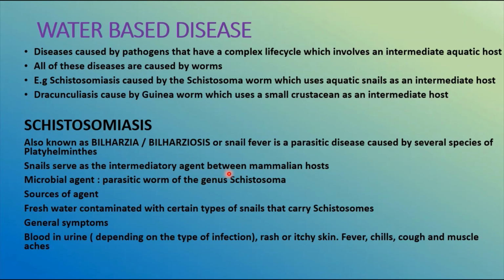The microbial agent is the parasitic worm of the genus Schistosoma, and the source is contaminated water with certain types of snails that carry the schistosoma. The general symptoms are blood in urine depending upon the type of infection, rash or itchy skin, fever, chills, cough and muscle aches.